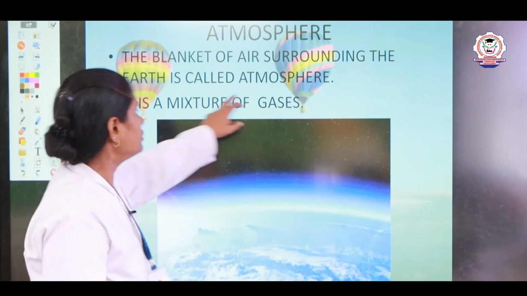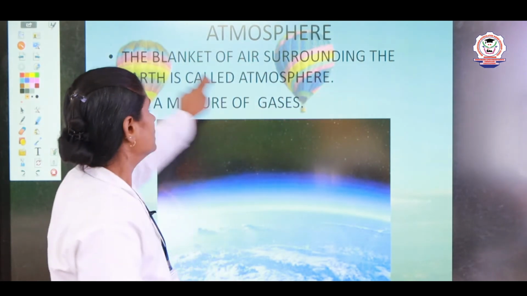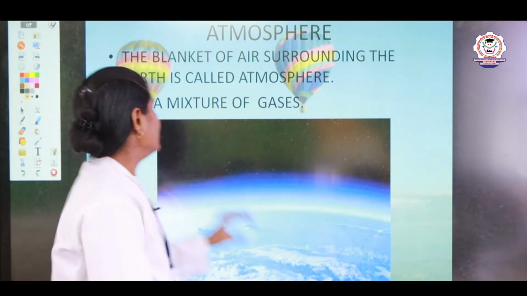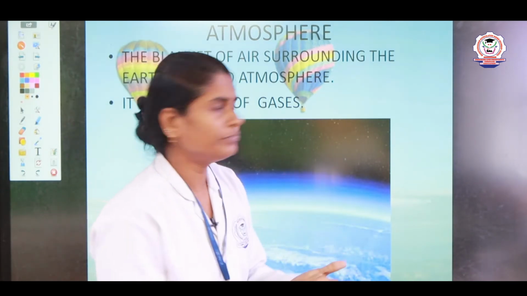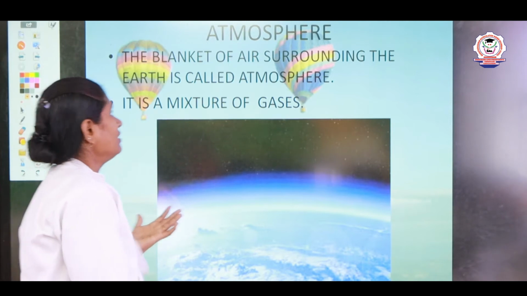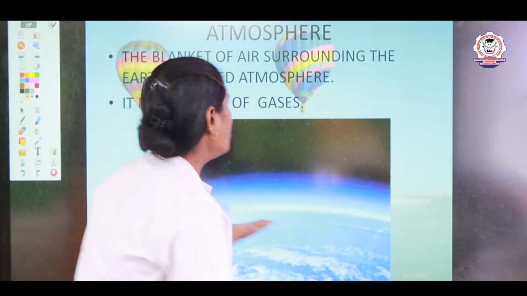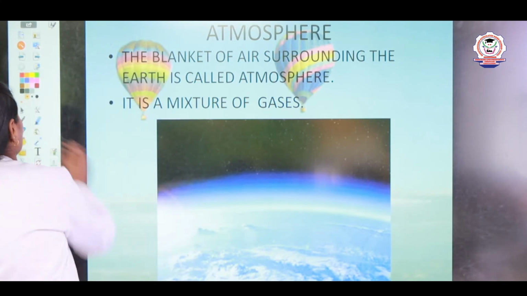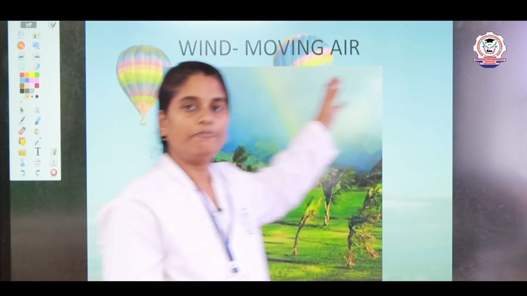So atmosphere means the blanket of air surrounding the earth, and this atmosphere consists of a number of gases. Now we can say the air is a mixture of gases. Now we know that moving air is called wind, right?